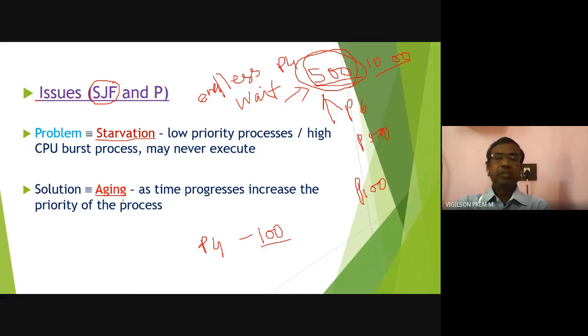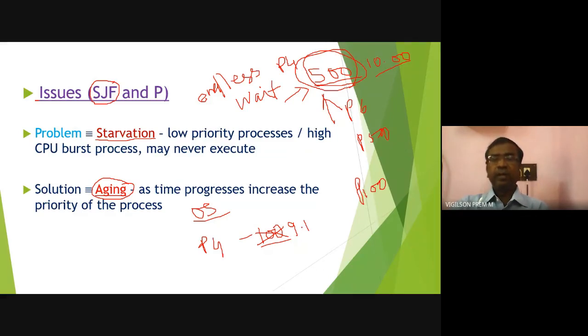This problem can be solved by using a concept called aging. Aging means that after some period of time, for example after each 1 hour, the operating system will decrease the priority value by one of all the processes available in the ready queue, not only this process.